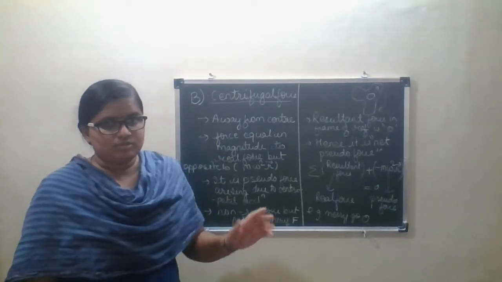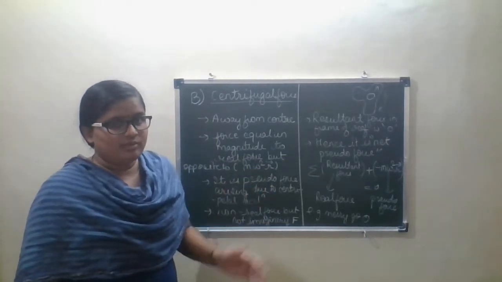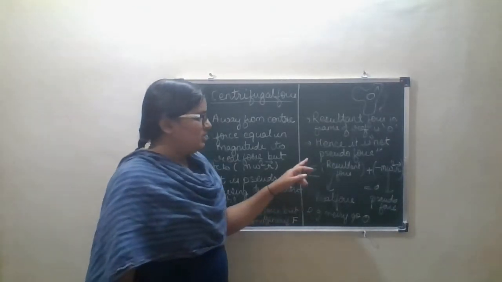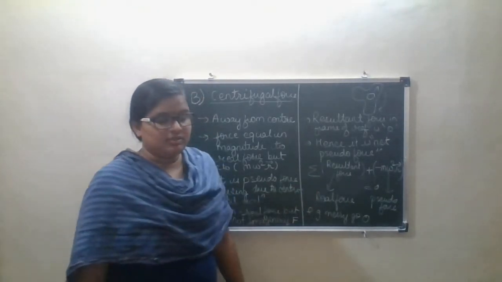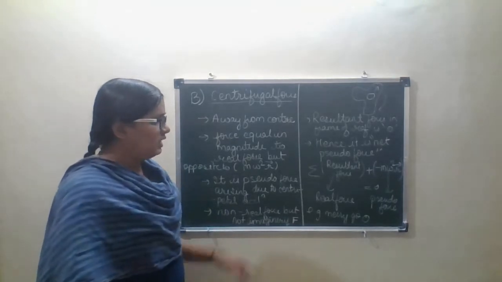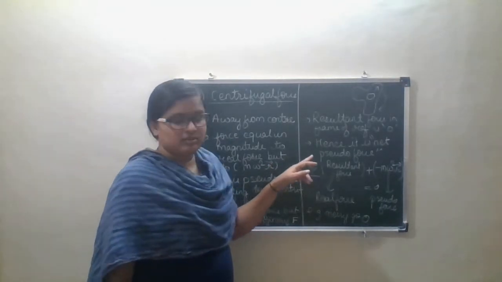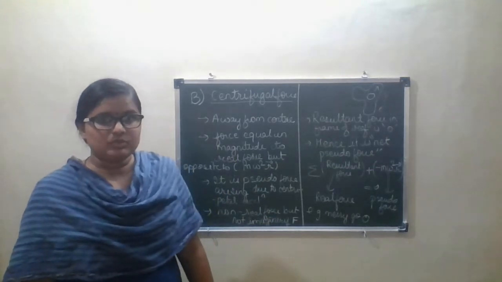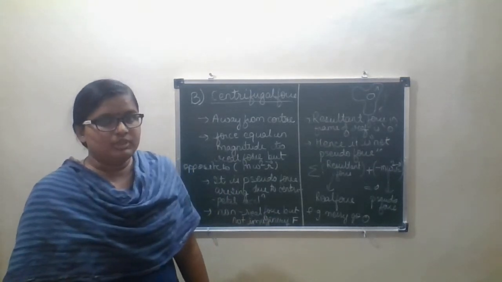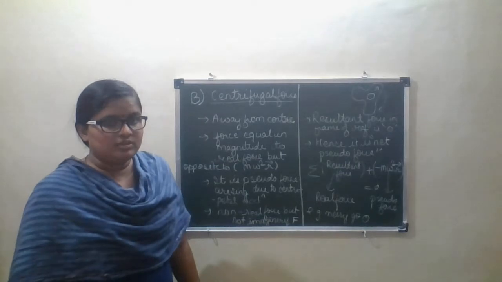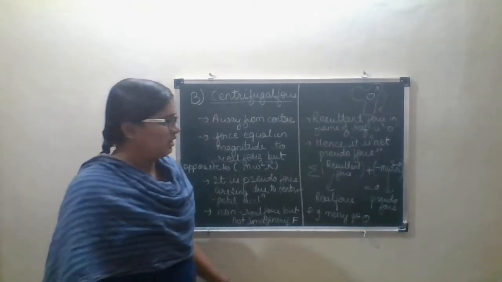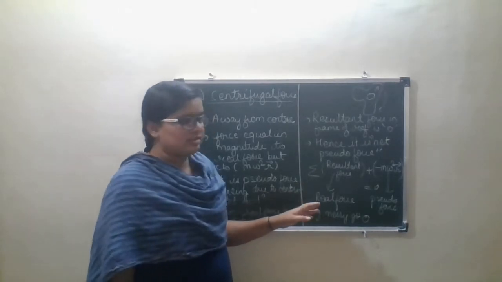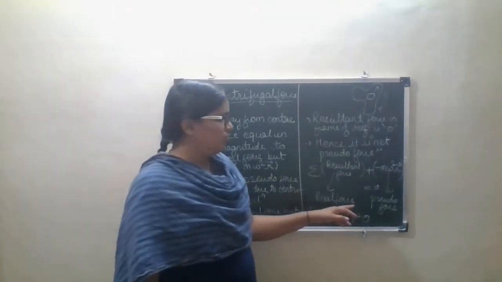The resultant force in any frame of reference is zero, and hence it is a net resultant pseudo force. And how we denote it: the summation of resultant force means real force plus pseudo force.